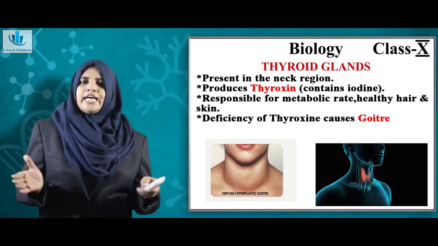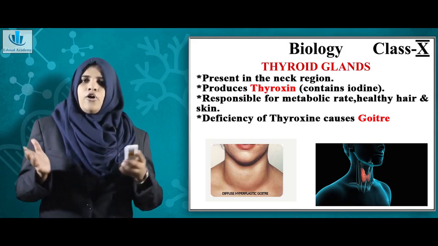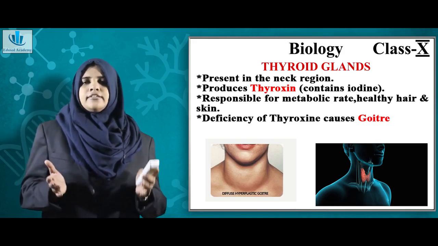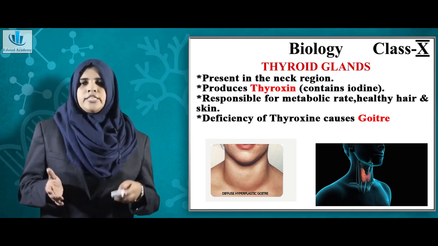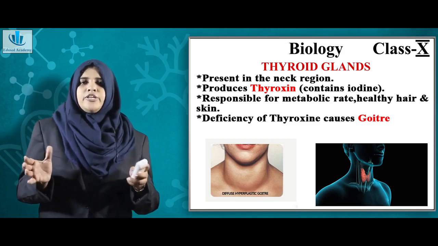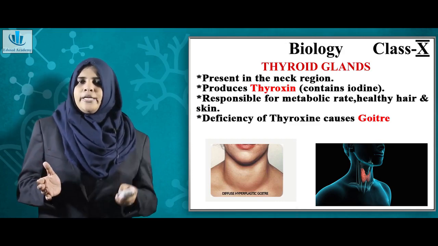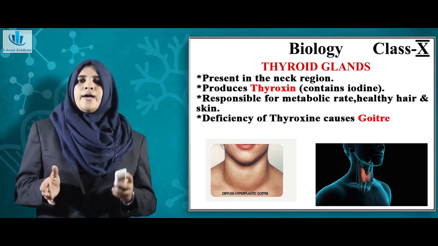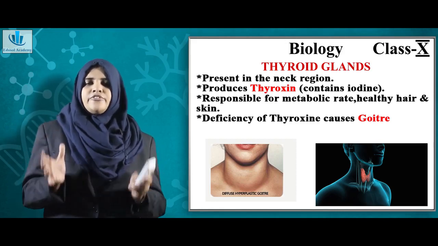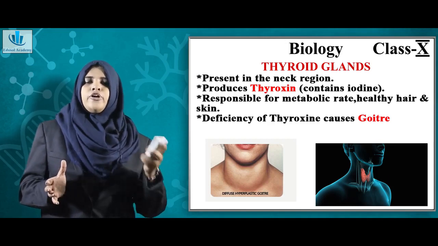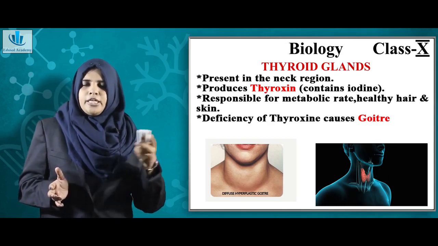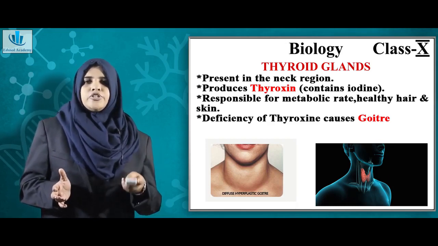Just remember, thyroxine has action all over your body. It has action on your skin, on your hair, and on various other organs. Deficiency of thyroxine can cause a condition called goiter. Goiter is when your thyroid gland gets enlarged. Normally you cannot feel your thyroid gland, but when it is enlarged, you can clearly see a bulge in the front of your neck. It is very common in women compared to men. So remember: thyroid gland, thyroxine, and its deficiency, goiter.